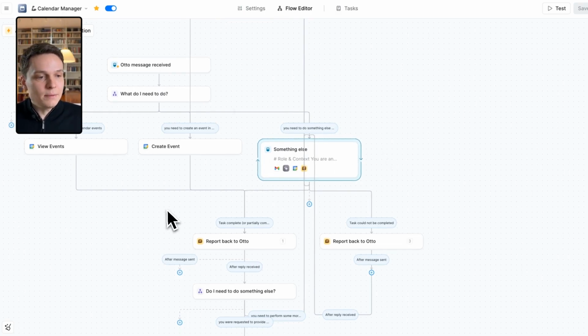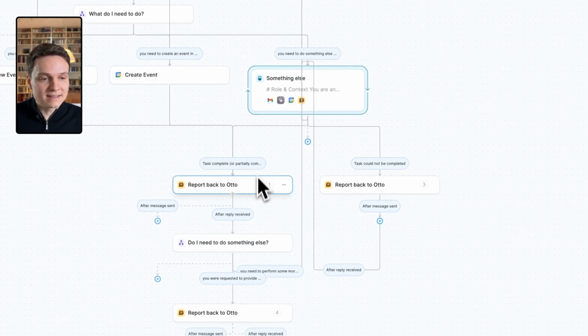Then as an outcome, with agents, we have two things. Either the task was completed or the task was not completed. So we have two outcomes. Whenever we have those typical actions, we go to the happy path. So the task is complete and we report back to Otto. If it's not completed, we report back to Otto right here.